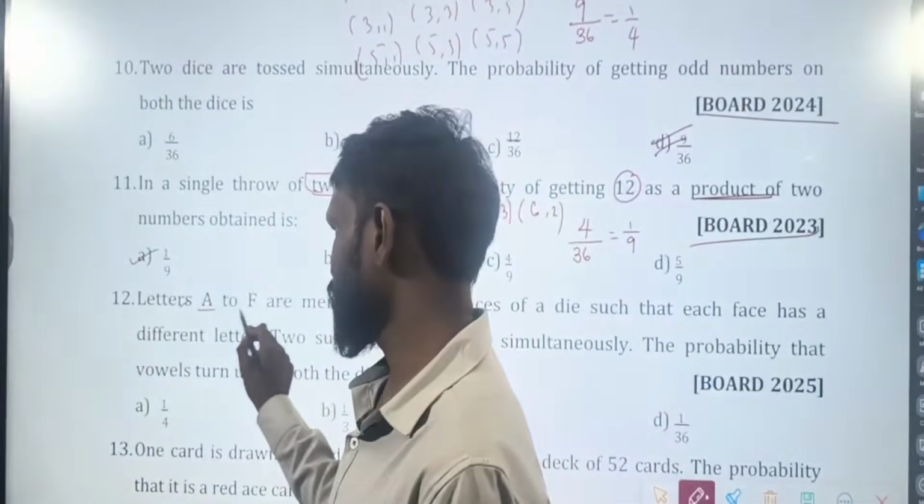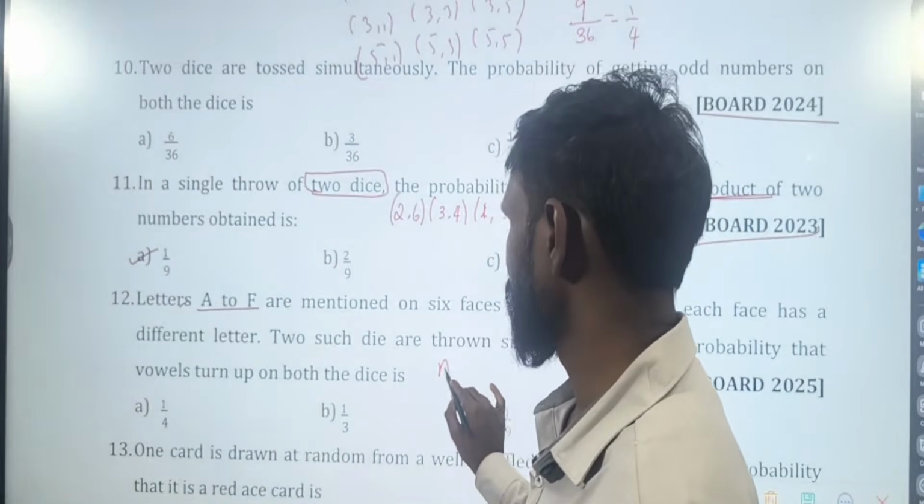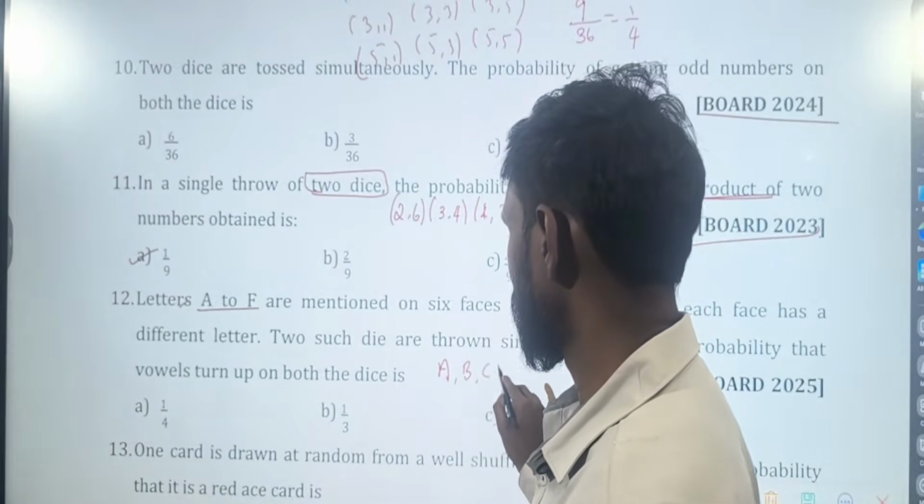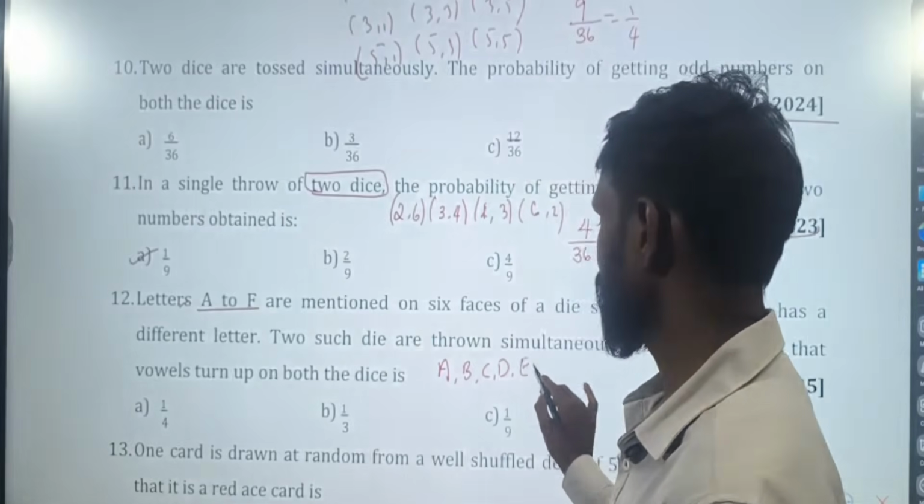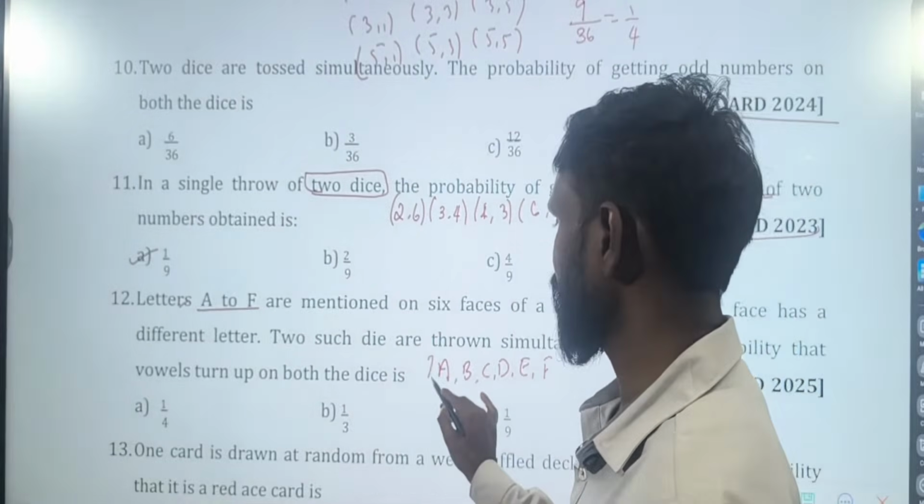Next, question number 12. Letters A to F. A, B, C, D, E, F. How many are there?